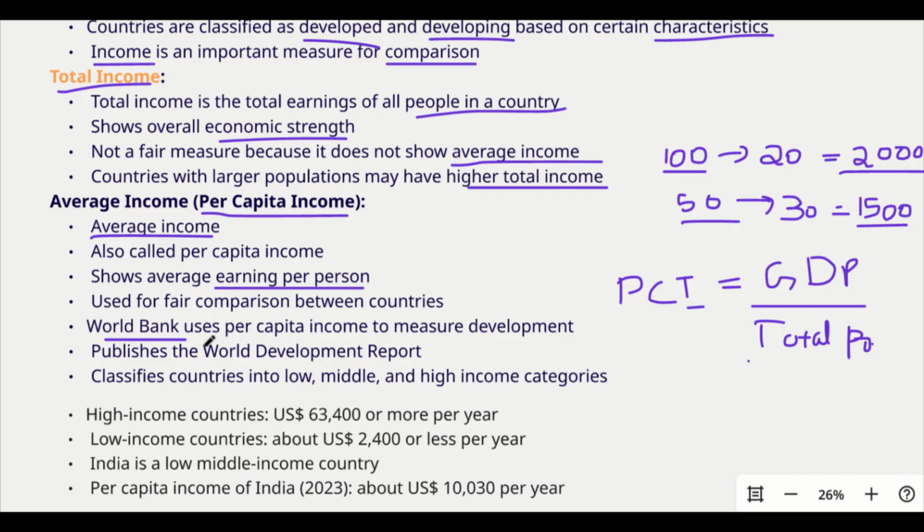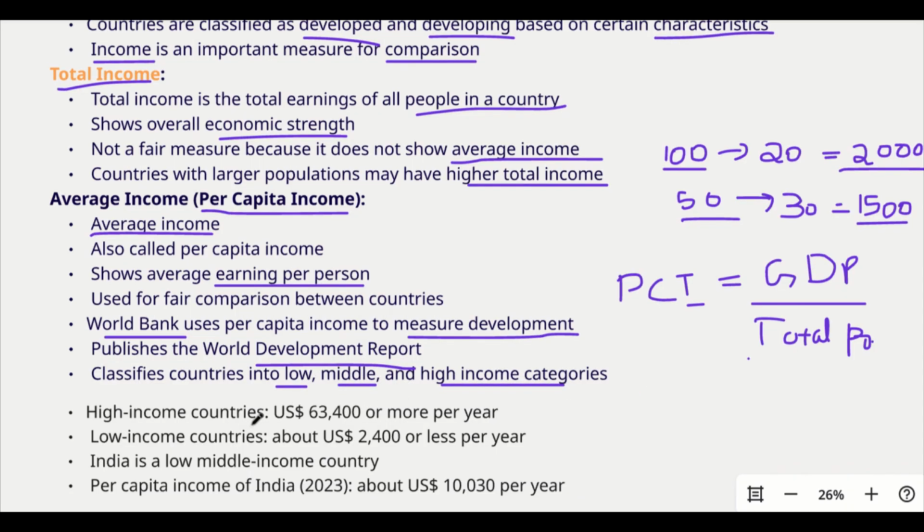And the World Bank uses per capita income to measure development. So the World Bank will be using the per capita income to measure the development in different countries, and it publishes the World Bank's development reports. It classifies countries into low, middle, and high income categories.